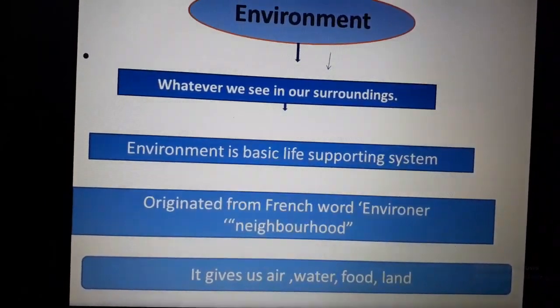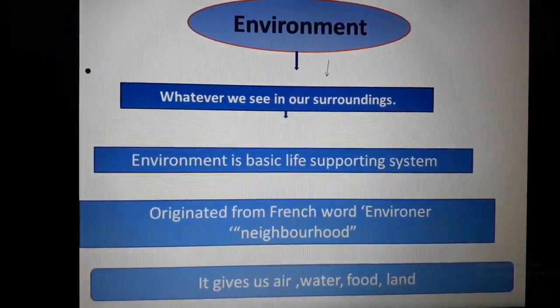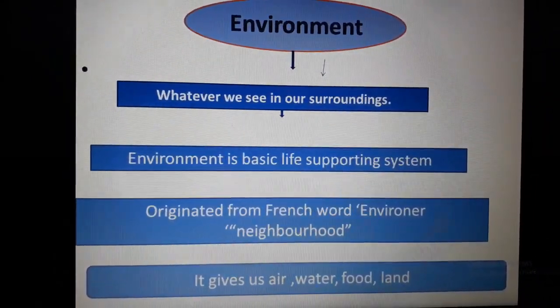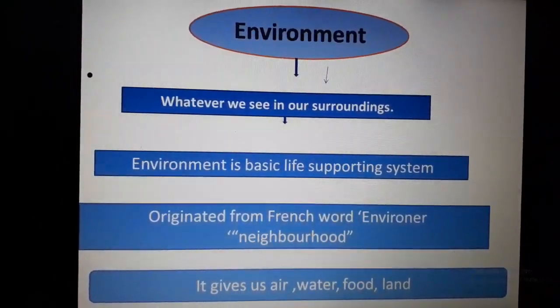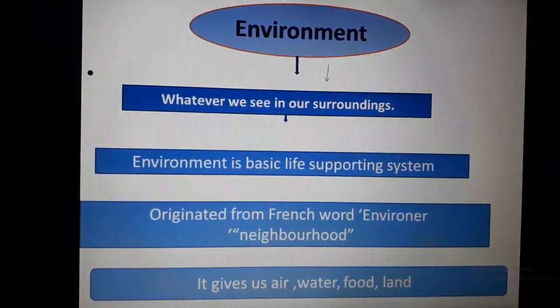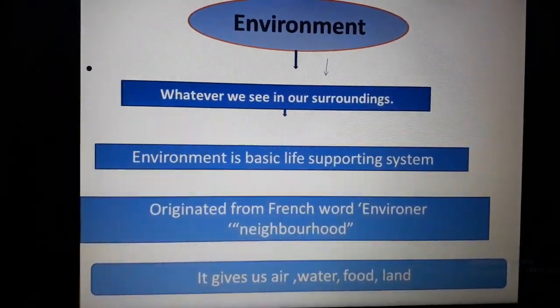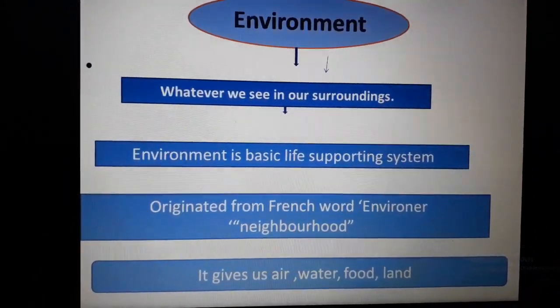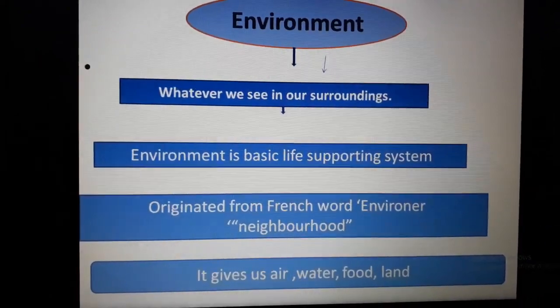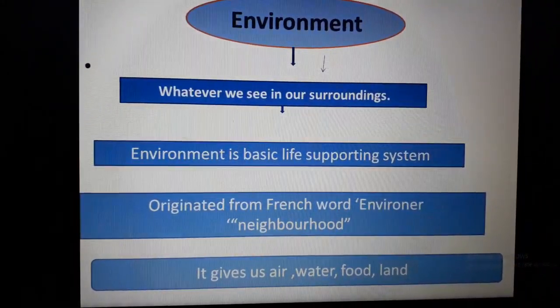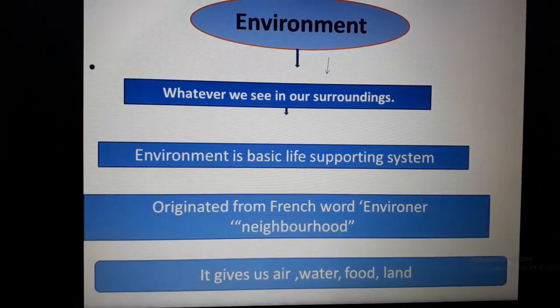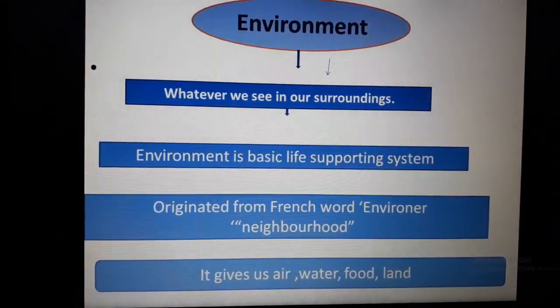You can take a simple example. If you are sitting in a classroom, whatever you see in your surrounding, whether it is a bench, blackboard or anything else, that comes under environment. And you can take another example. If you are sitting at home, whatever bed or furniture you see in your surrounding, that comes under environment.